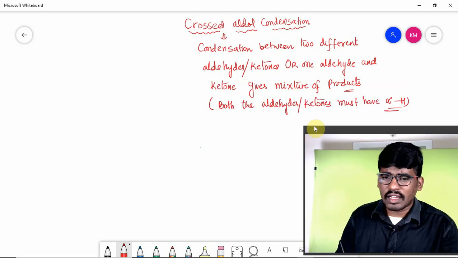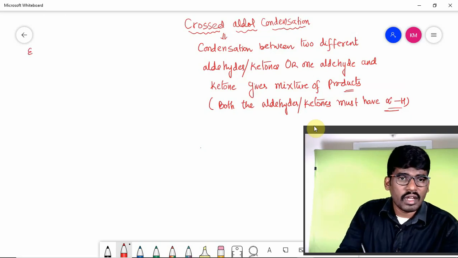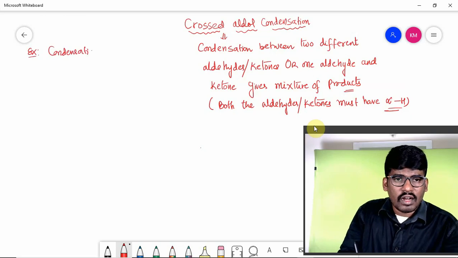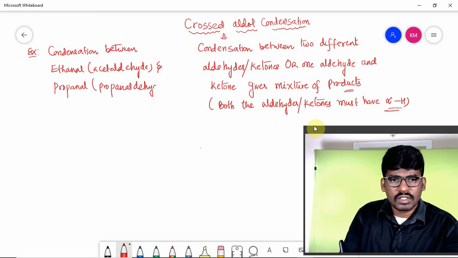So we will be taking an example, in which self condensation as well as crossed condensation take place. The example we are going to take is condensation between ethanal and propanal. Ethanal is nothing but acetaldehyde, and we are taking propanal, commonly said to be propionaldehyde.